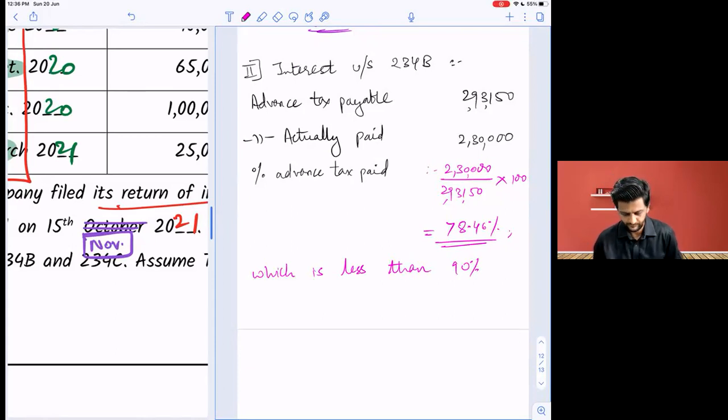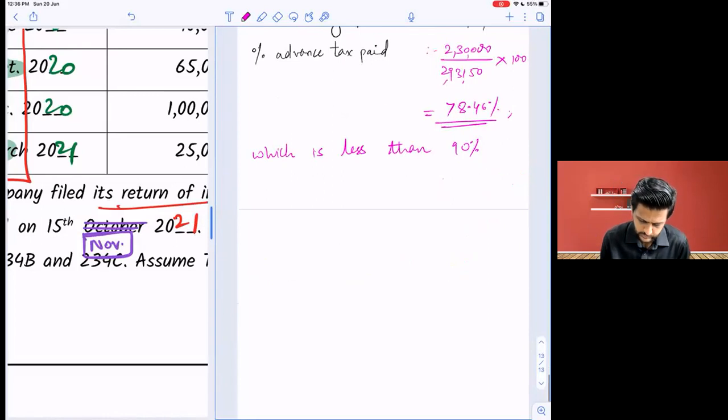Yes, sir. So interest under section 234B will be applicable.